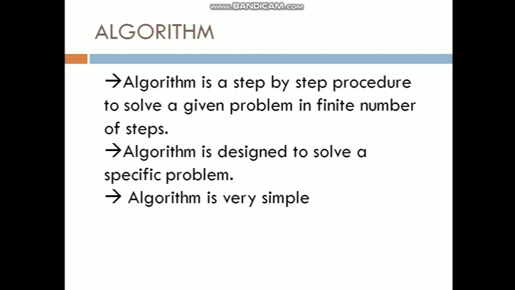What is a procedure? Here we are going to use some high level language. So there are three languages actually. The languages are high level, middle level, and low level. High level language can be understood by human beings.